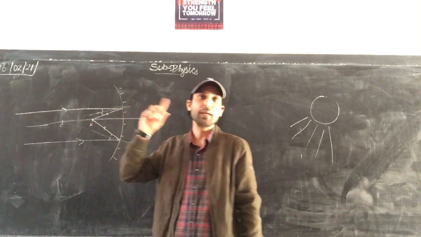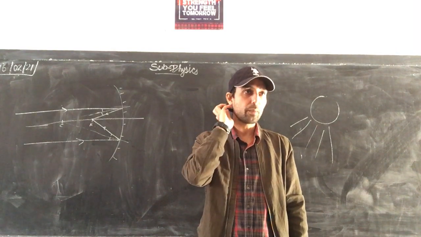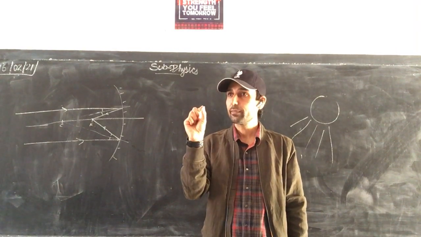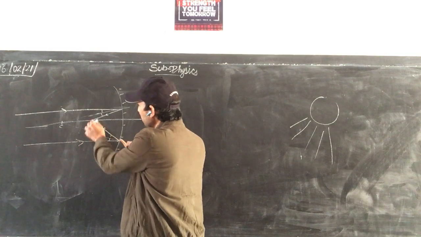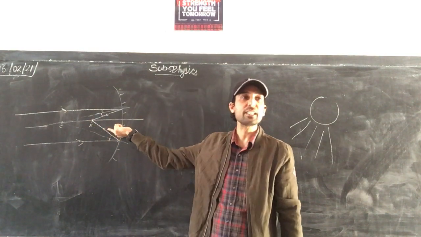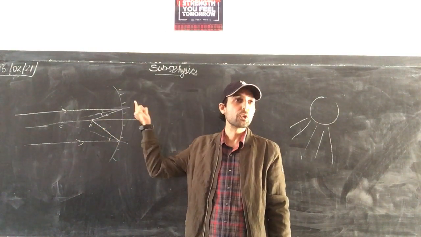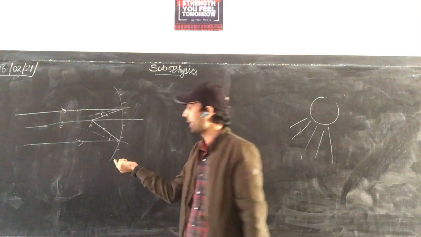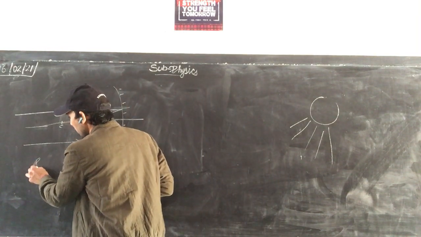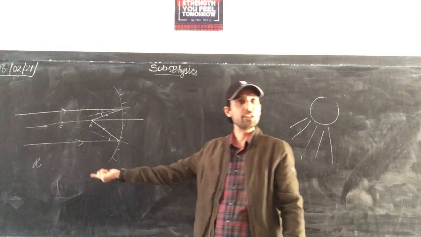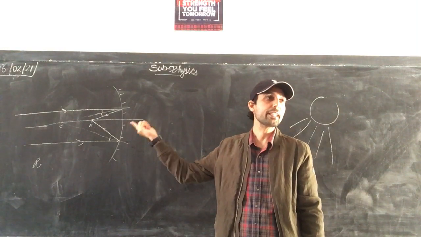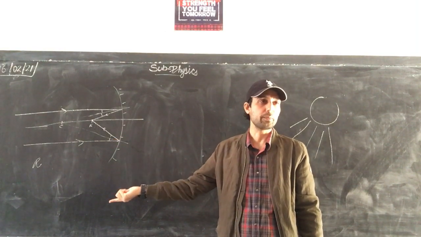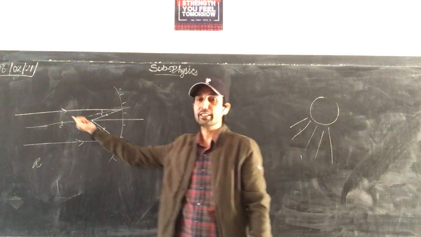So here are the characteristics of the image formed: diminished to a point. And see here, after reflection there are lines. These reflected rays are actually meeting, so it is a real image. And a real image is always inverted. So it is a real, diminished to a point, inverted image. These are the characteristics of the image formed when the object is at infinity.